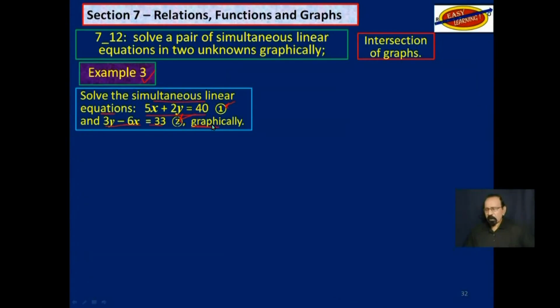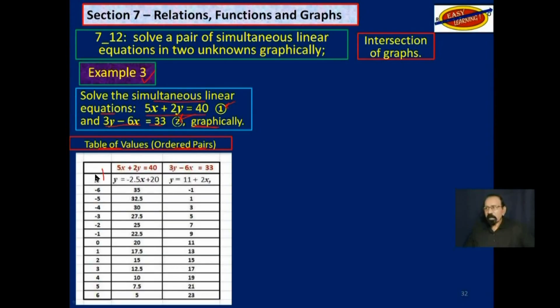We will solve that graphically, which is what the question says. So again, you get your table of values or ordered pairs. Here, the x values would be the domain values, and then for each one, we will calculate the range value. So we get these range values here and here, depending on what the equation is.